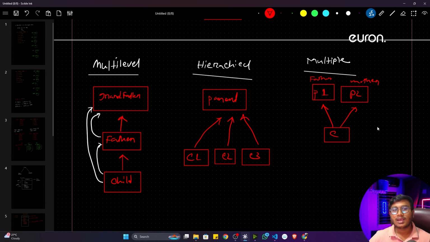I hope it is clear. Apart from that, there is another inheritance which is actually called hybrid inheritance.